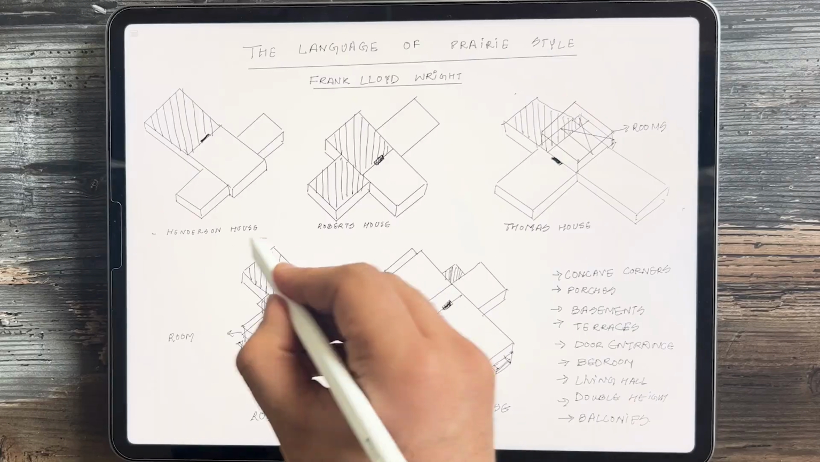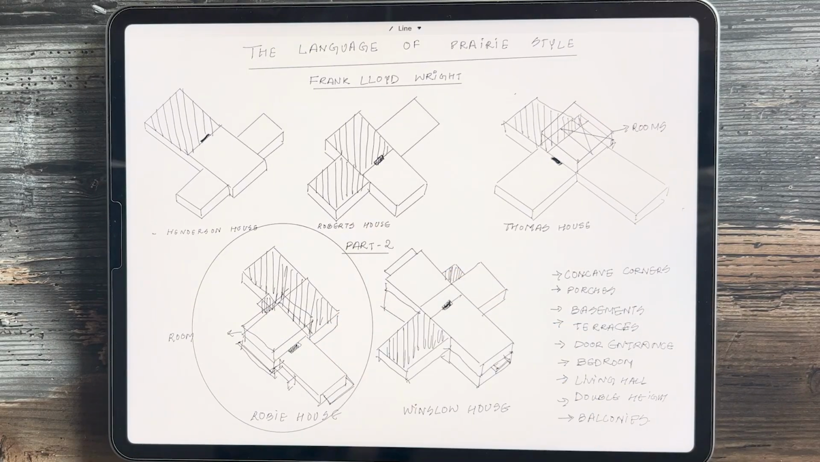In the next video, we will explore the Robie House, which is the continuation of this series, and we can understand the real practical implication of this theory.